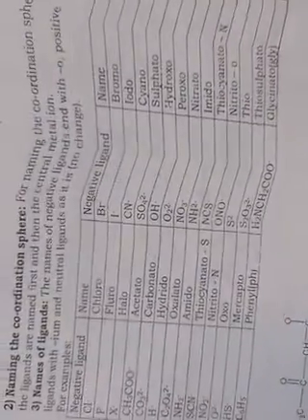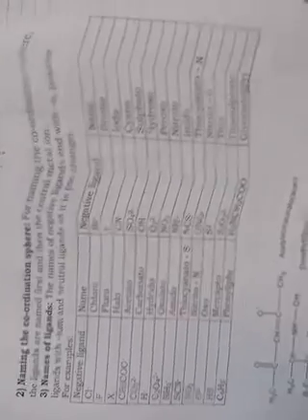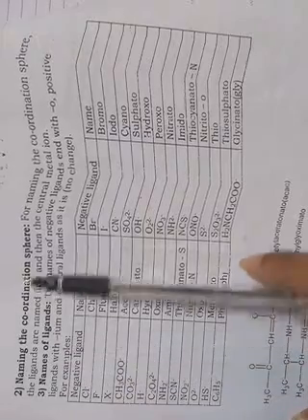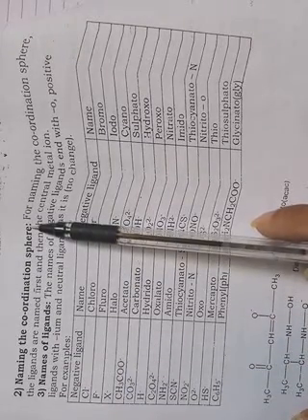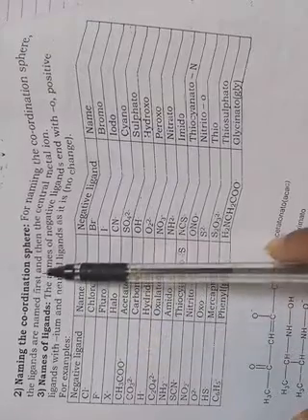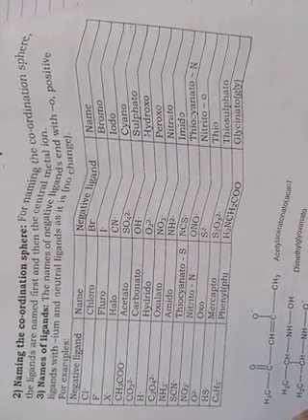Okay, so next let us see some other IUPAC rules. Here you can see some other rules. The second one is naming the coordination sphere. For naming the coordination sphere, the ligands are named first and then the central metal ion.